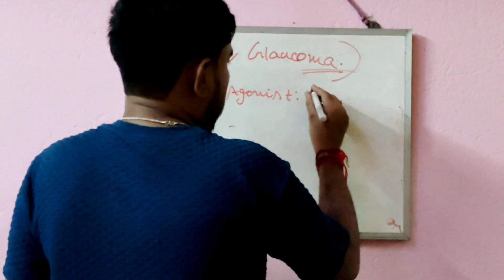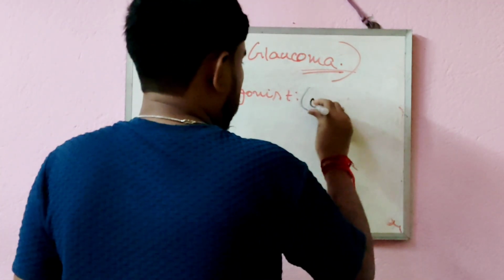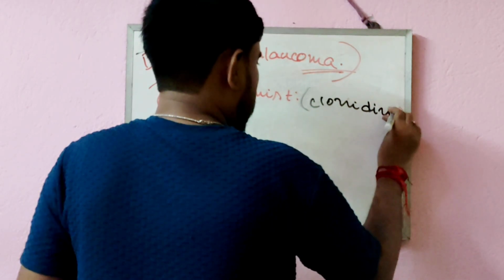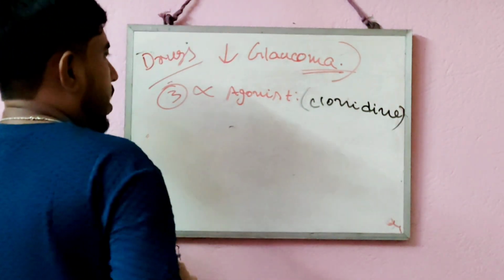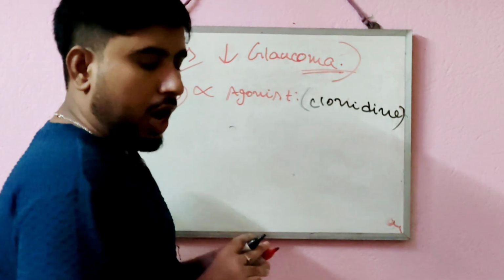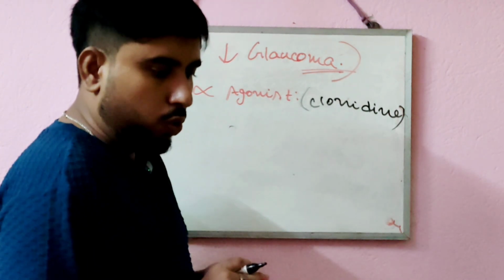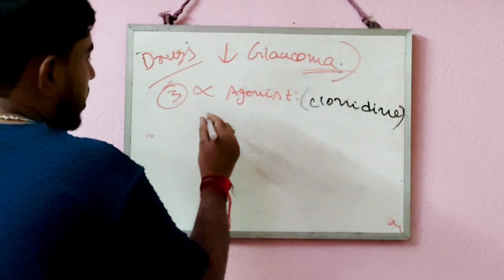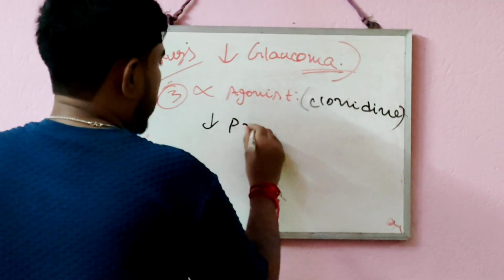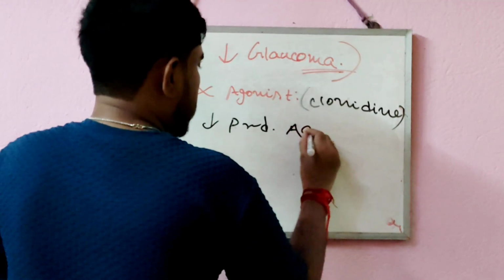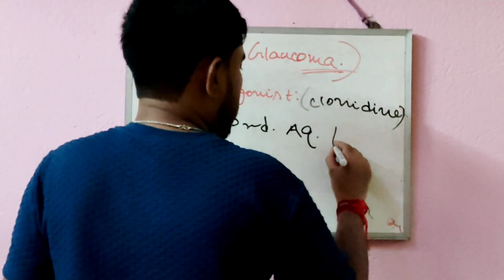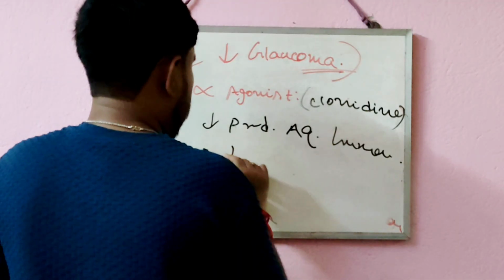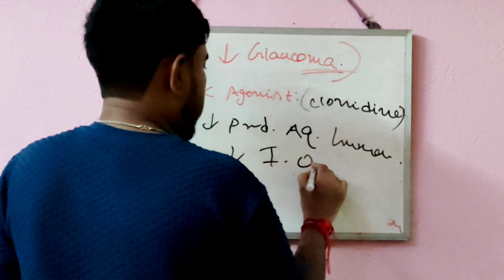In that, there is clonidine. How are they going to show their action? They also show their action by decreasing the production of aqueous humor, same as beta blockers, and that leads to a decrease in intraocular pressure.